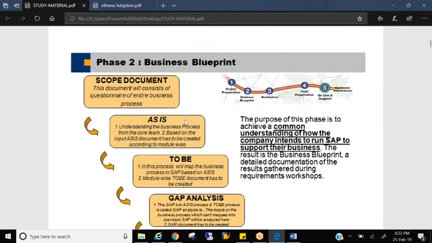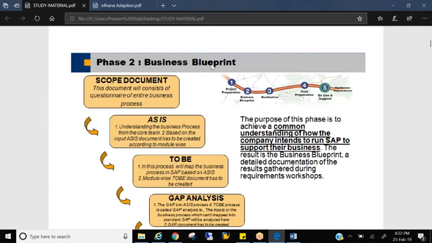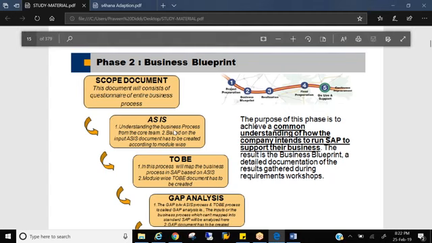Okay, in some projects, a very big multi-billion project, you may have a separate document. If not, as is and to be are the contents of the business blueprint document. There are no three documents like a BBP document, an as is document and a to be document. We have only one document, the BBP document, and under that, as is and to be are the contents, right? What is as is? As is means how the customer's business is running without SAP. Without SAP, how the customer's business is running, you put that in the as is. That is understanding the business process from the core team.